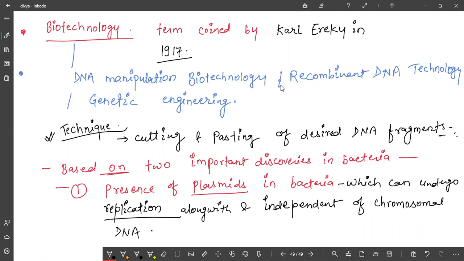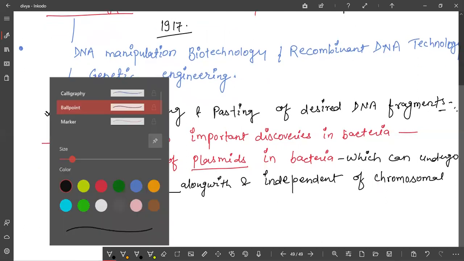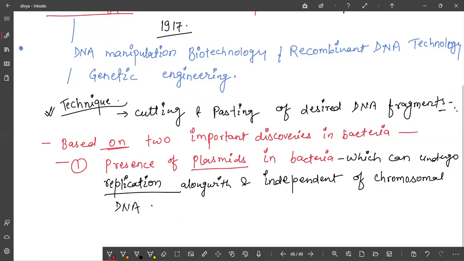And the second discovery is restriction endonuclease. This is the molecular scissors. What is the use of scissors? To cut meat, to cut anything.